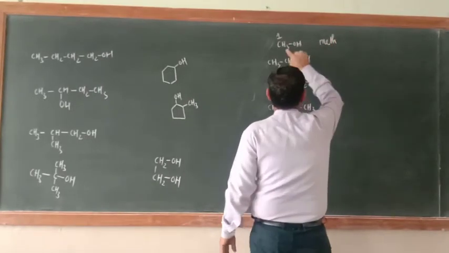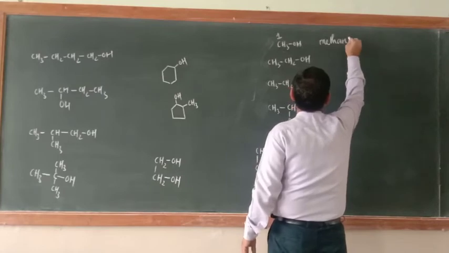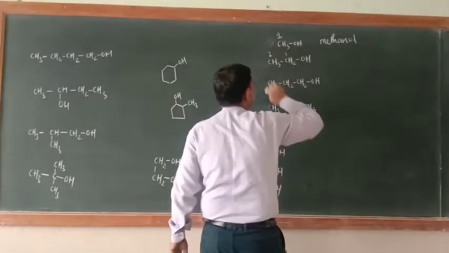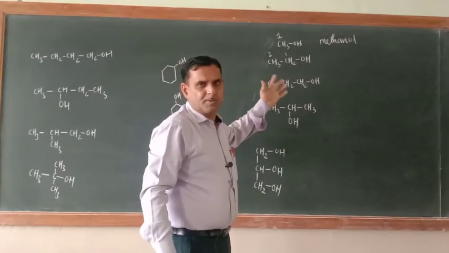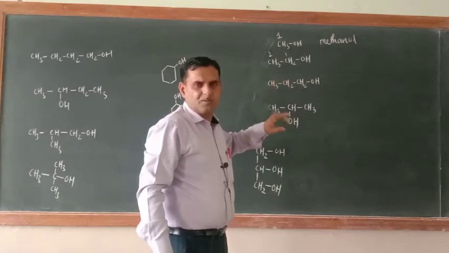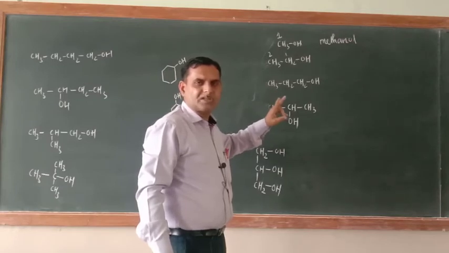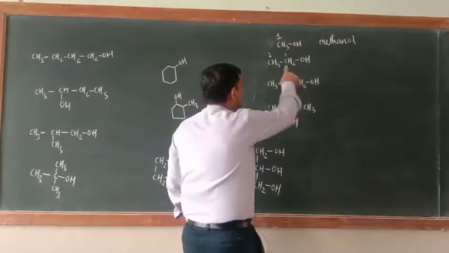Then a single bond is there, so methanol. That is the secondary suffix. Here 1, 2. Numbering always starts from the carbon atom to which OH is bonded, because this is the rule of the functional group: numbering should start from the side so that the functional group gets the least number.